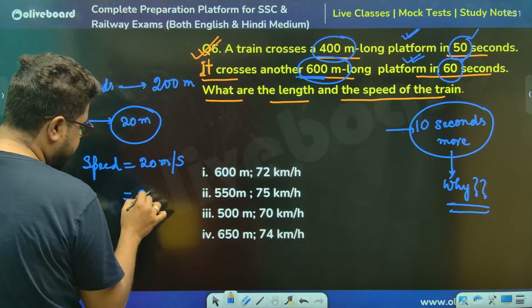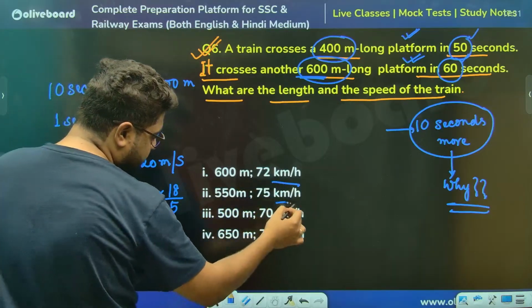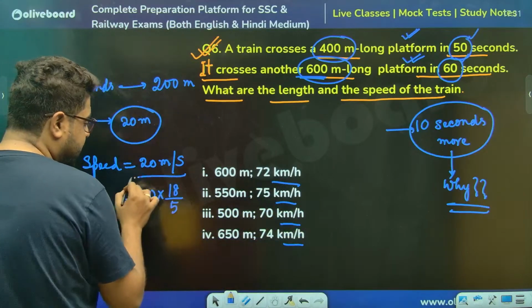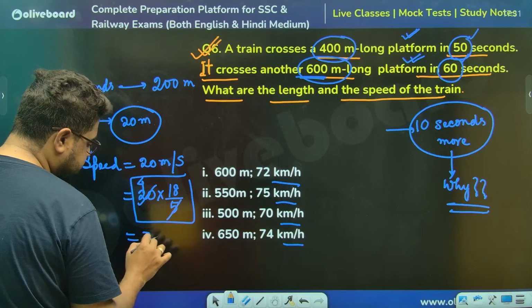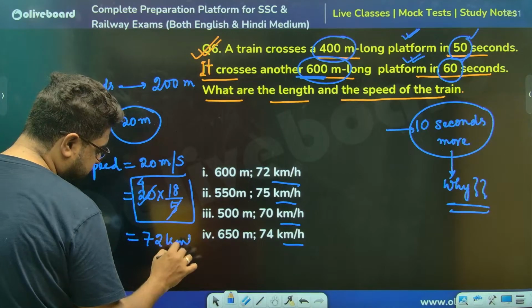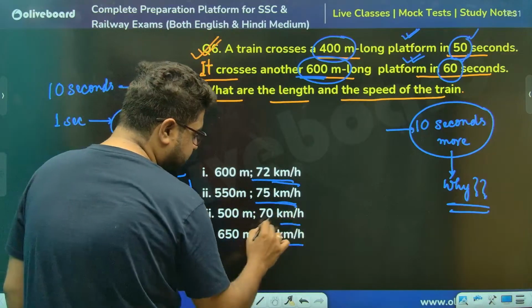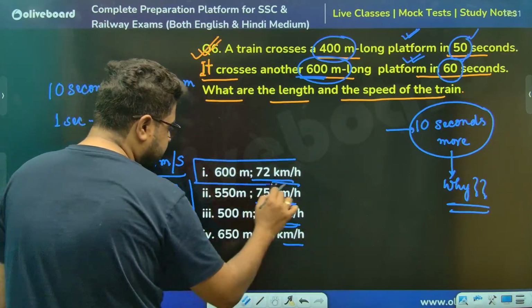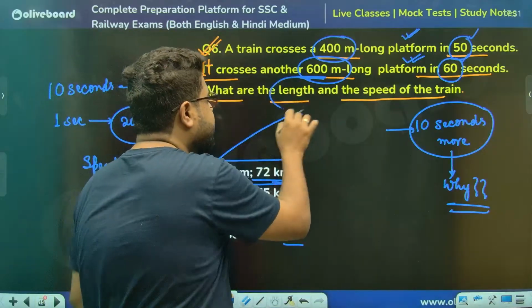Sir, how to convert? Multiply by 18 by 5. Why am I converting? Because all the options are in this unit. Calculate, sir. 5 fours are 20, so 4 18s are 72 kilometers per hour. And as all the options have different values, I don't need to check anything. This is my answer. I don't even need to check the length of the train.